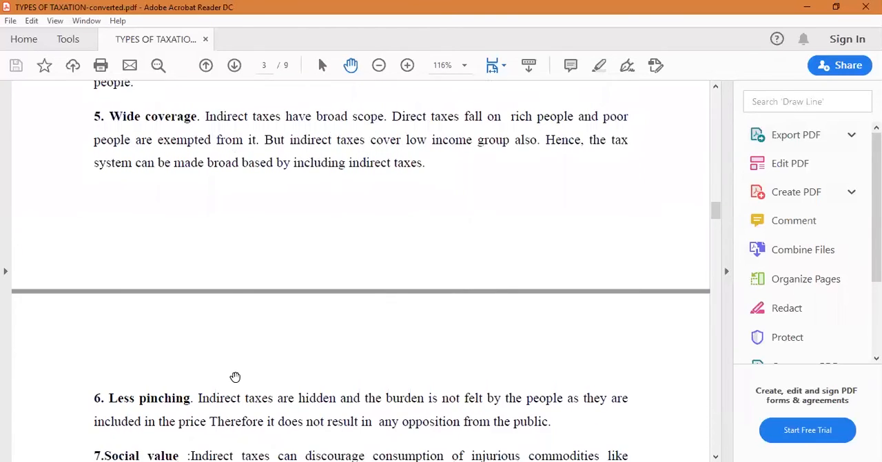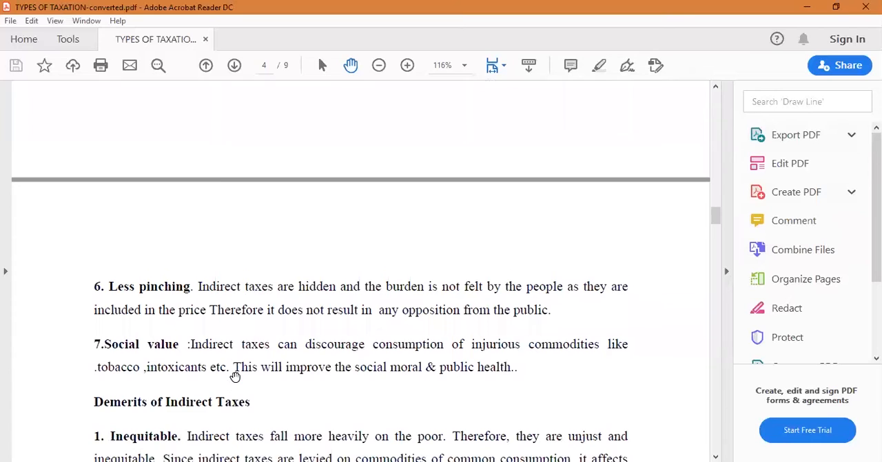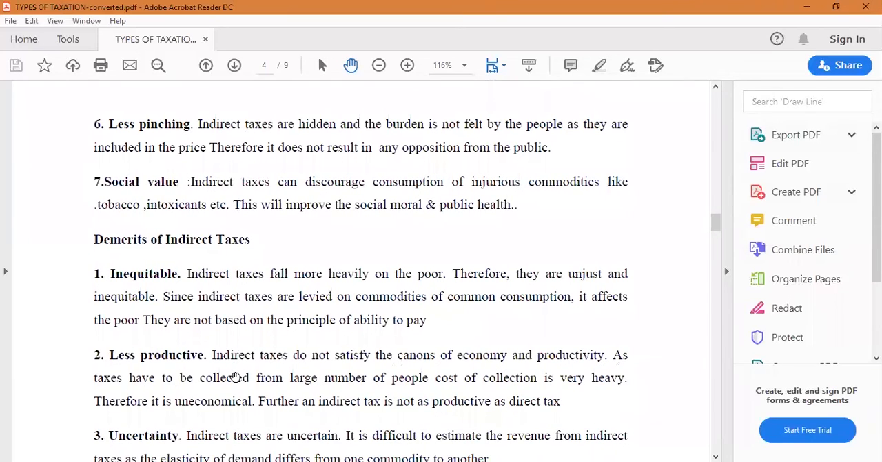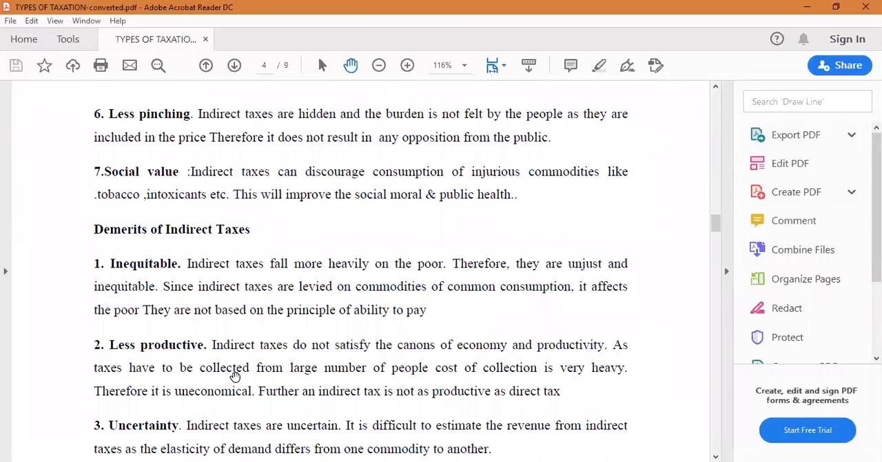Next, we will go to less pinching effect. Sixth advantage, we can say, indirect taxes are hidden and the burden is not felt by the people. The burden is not felt by the taxpayer as they are included in the price. Therefore, it does not result in any opposition from the public. So it will have less pinching effect. It will not be like direct taxes.